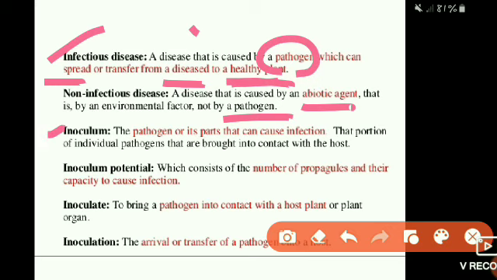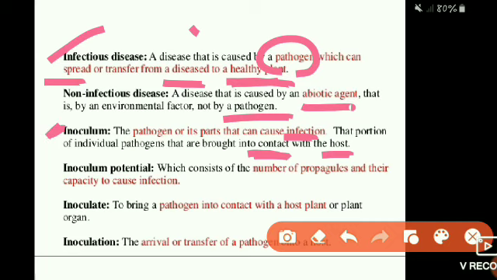Then inoculum. A pathogen or its part that can cause infection is called an inoculum. It is that portion of an individual pathogen that is brought into contact with the host. When any pathogen comes in contact with the host and develops its growth, that is, causes a disease, it is called an inoculum.